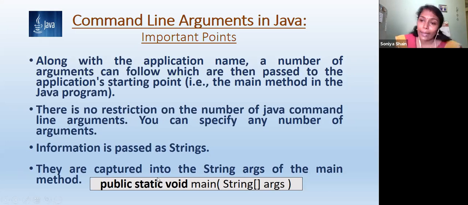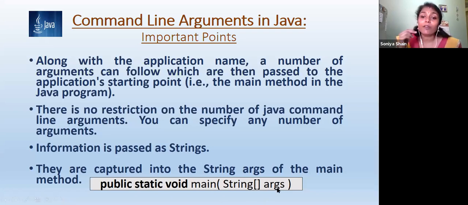And how does the Java program accept it? All of you know that the program entry point is the main method: public static void main, String array args. While executing programs as usual, we are not giving any importance to this String array args.